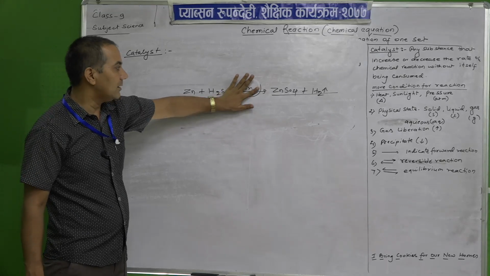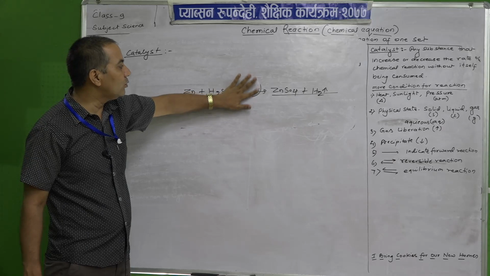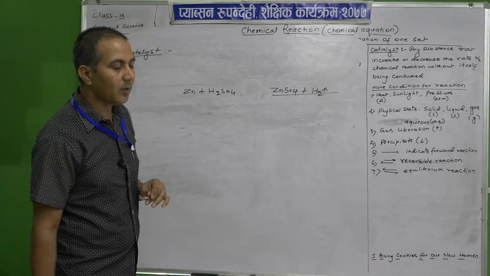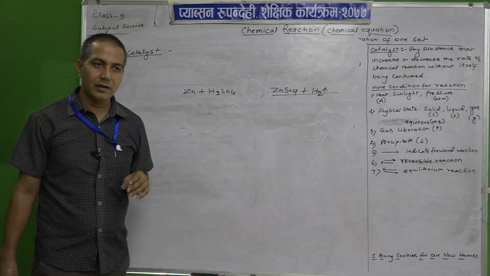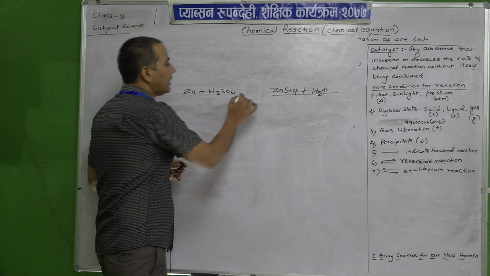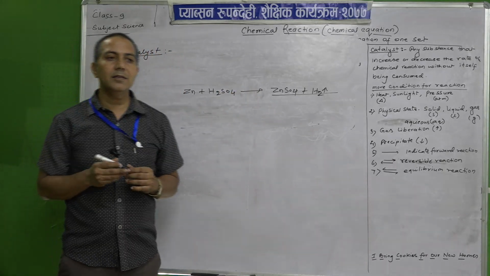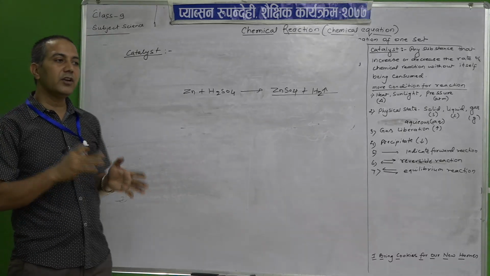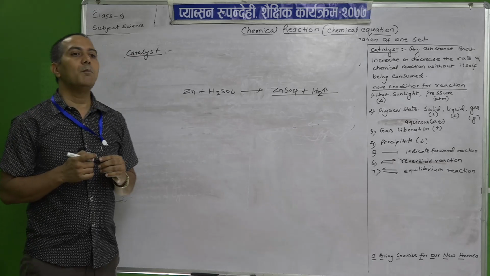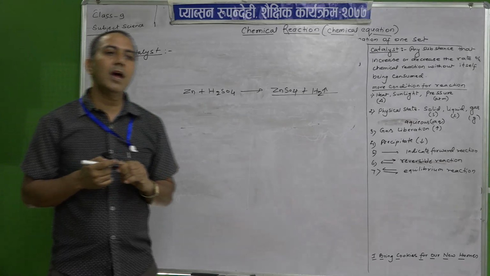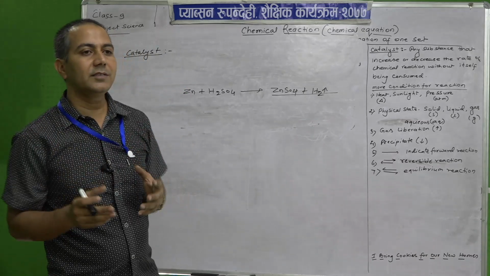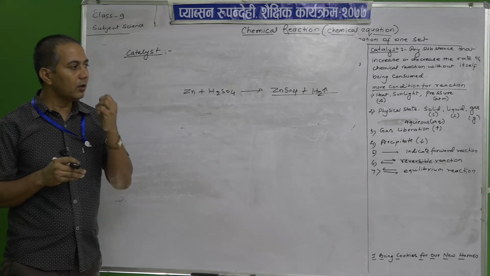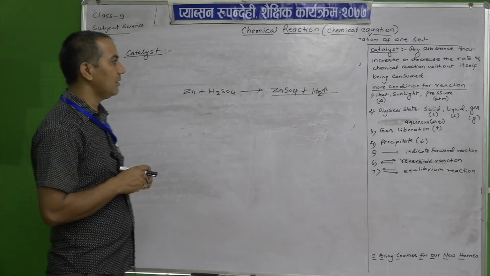So, that is the catalyst, means it only helps to change the rate of reaction, but does not consume itself, or it does not participate directly. Okay. So, what is a catalyst now? Catalysts are those substances which change the rate of chemical reactions, that increase or decrease the rate of chemical reaction, but without itself being consumed. That is called the catalyst.